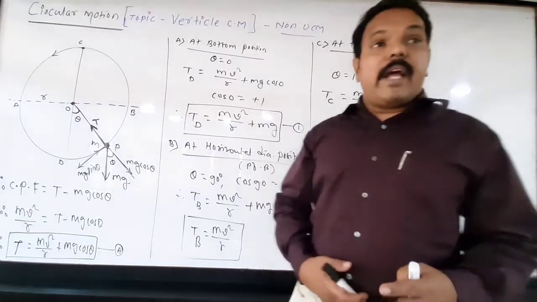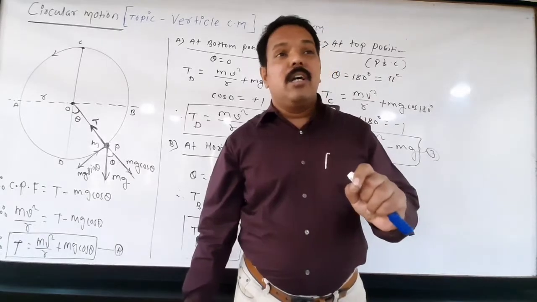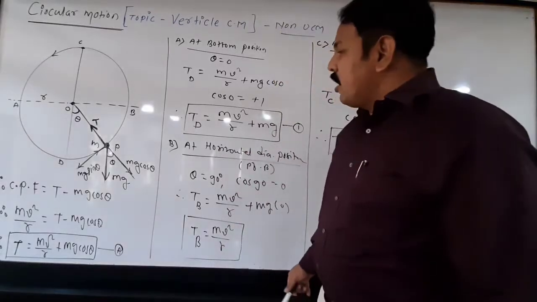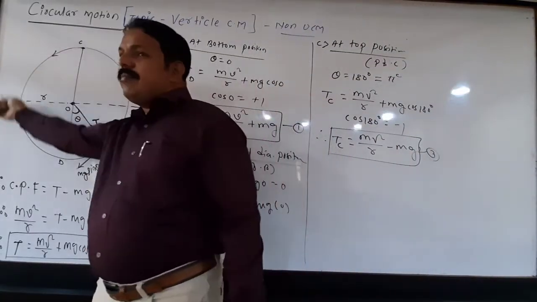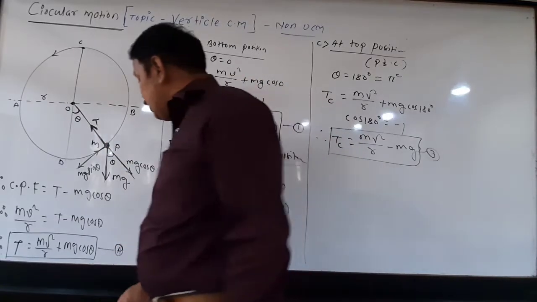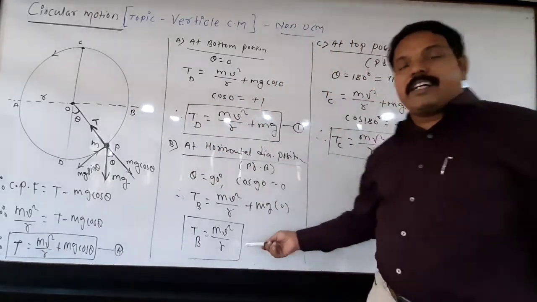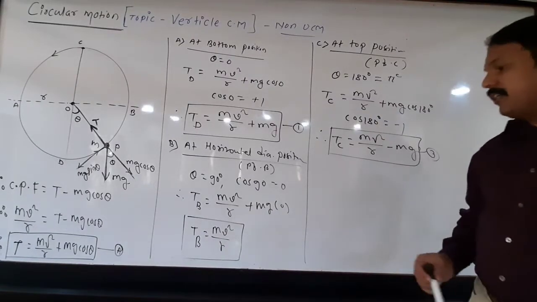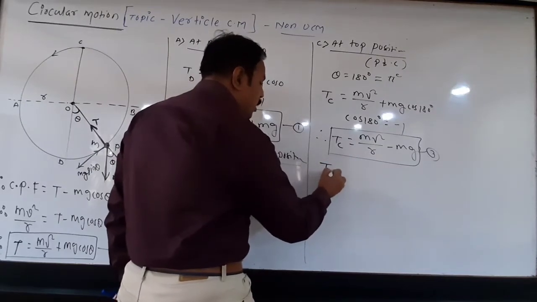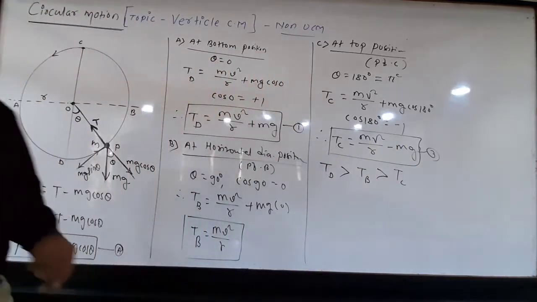Now, these are three important formulas to calculate the tension. But here, we are going to take one important step: the condition for the possibility of vertical circular motion. Remember that if the body is moving like that, tension in the string also changes. This is the maximum tension at bottom, this is moderate tension at the horizontal, and this is the minimum tension at the top. Means one thing is clear: in a vertical circular motion, tension at the bottom is always greater than tension at horizontal, which is greater than tension at C, that is top.